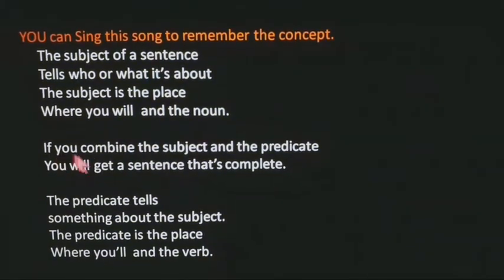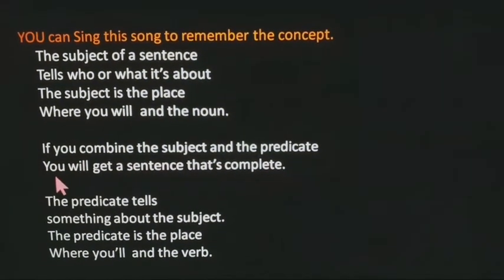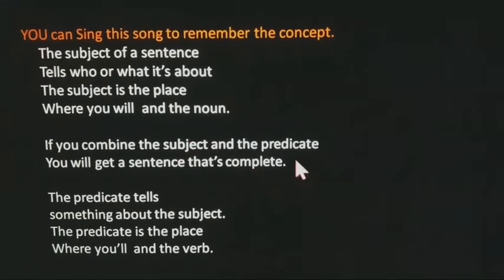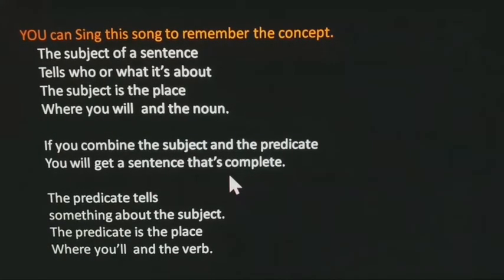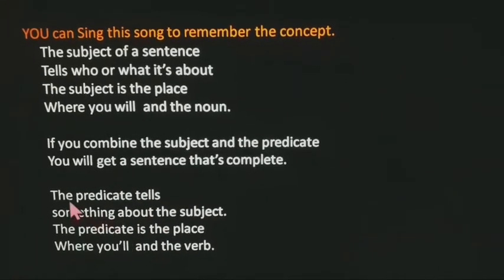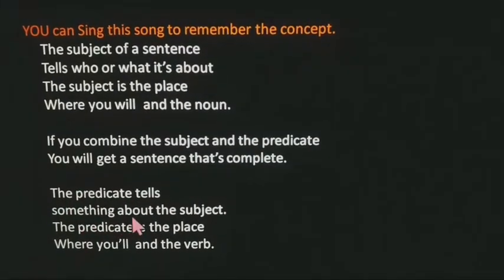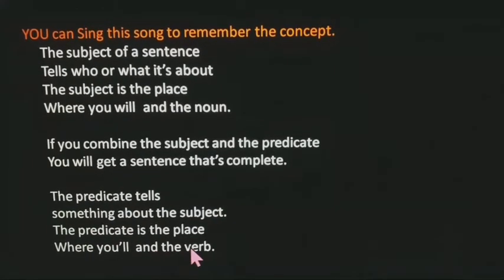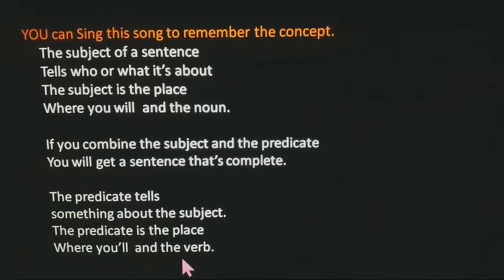Okay. If you combine the subject and predicate, you'll get a sentence that's complete. I've told you you have to put subject and predicate together to make our sentence complete. This is the song which we are going to listen to after this. The predicate tells something about the subject. The predicate is the place where you will find the verb.